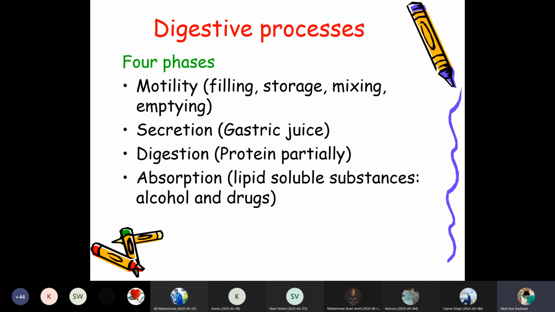Whereas you know that in the large animals, especially the ruminants, the process of digestion is different. In the simple stomach animals, there are four phases which take place for the digestion. One is the motility, the second is the secretion, which is the gastric juices being secreted. Then the digestion: digestion of protein partially takes place in the stomach because of the presence of hydrochloric acid. Then the absorption: lipid soluble substances, alcohol and drugs are absorbed over here.